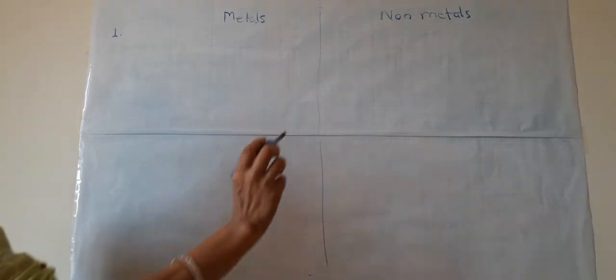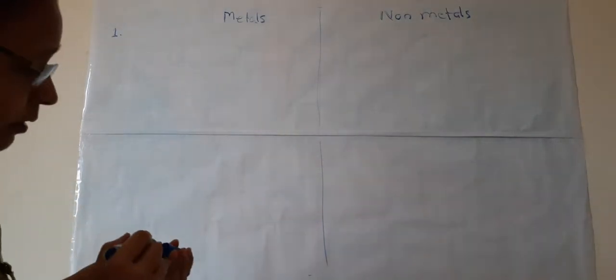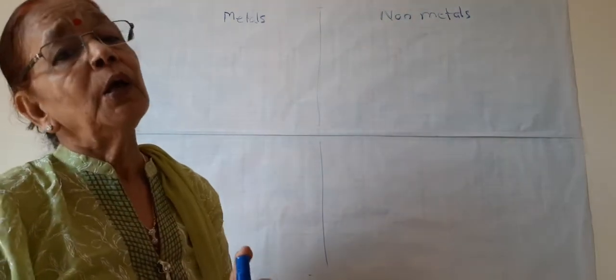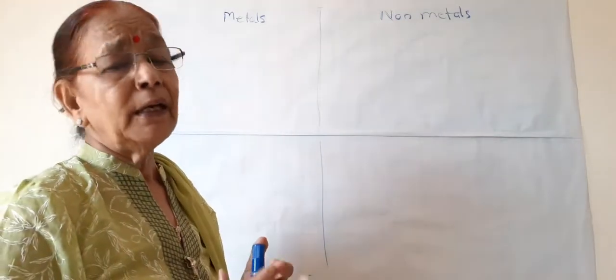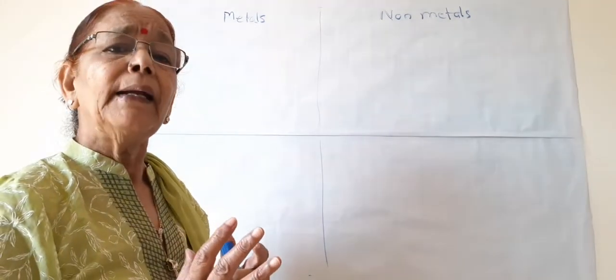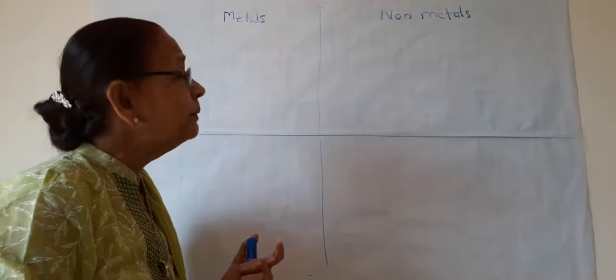The first point is we should know what are metals. Which elements we call metals and which elements we call non-metals. Very simple, all of you have learned in your 9th about the structure of atom and the electronic configuration of different atoms or elements.